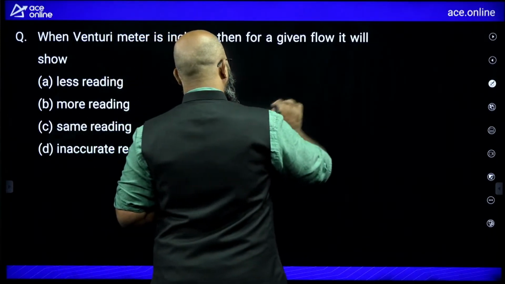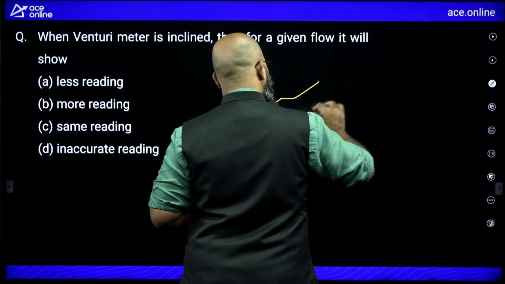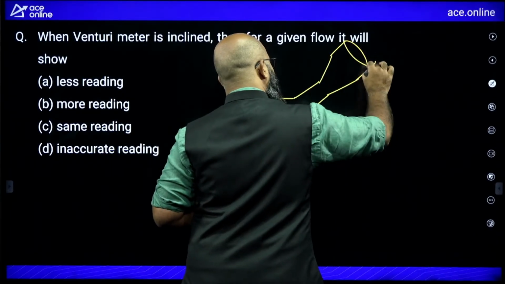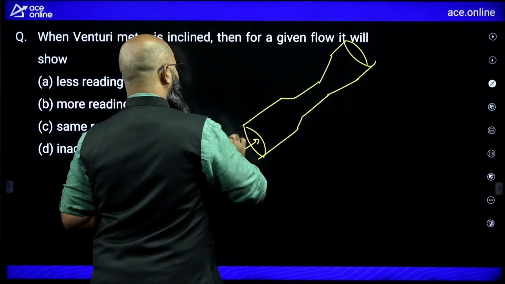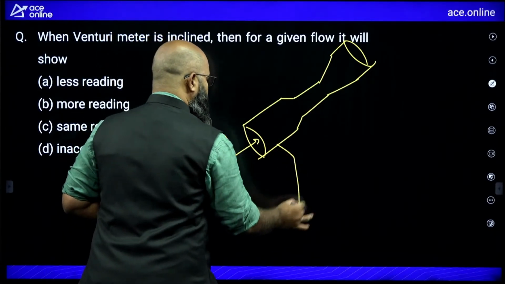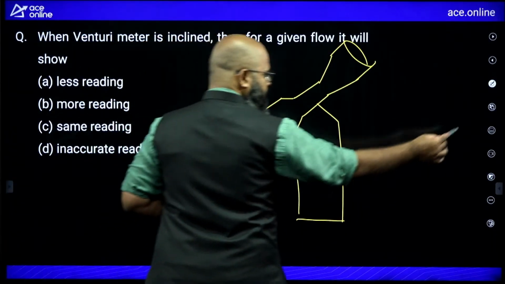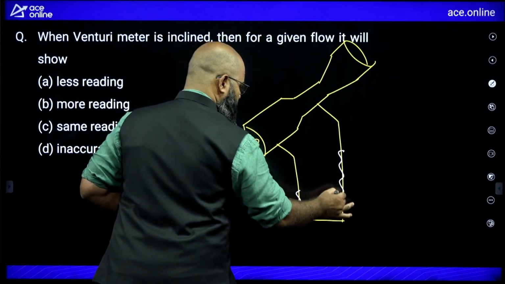Remember, if you have any device measuring flow like a Venturi meter, please excuse my diagram, it might not be as clear. It is creating a particular amount of flow. For a given amount of flow, you have some reading here.